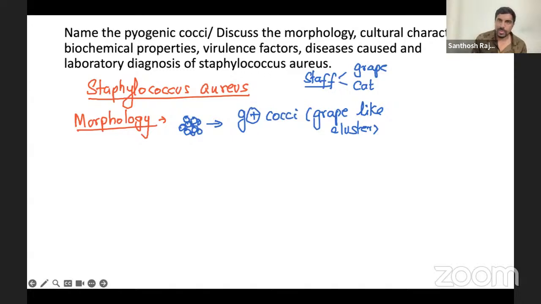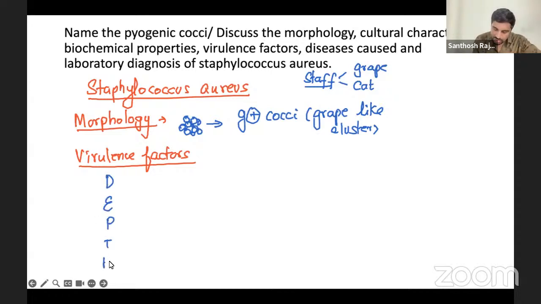Now we'll talk about the virulence factors first. You should know that it has very important enzymes that cause a lot of problems. All the pus infection, everything is because of that only. So what are they? Let the shortcut be DEPTH. Staffs, they work in depth.